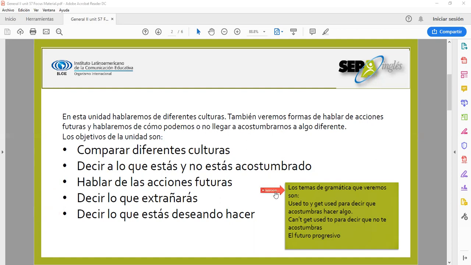The grammar topics that we will see are used to and get used to, for saying that you will get used to do something, can't get used to, to say what you are not going to be used to, and the progressive future. Here we go.